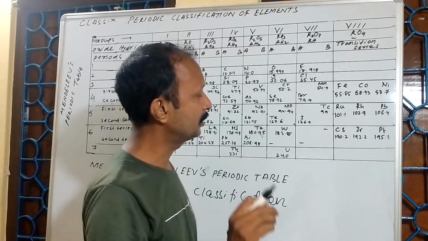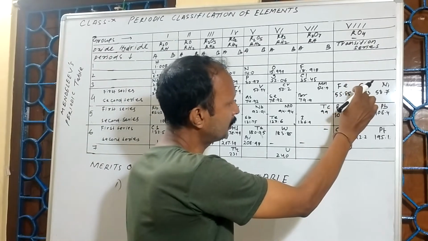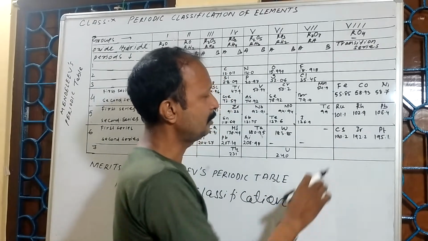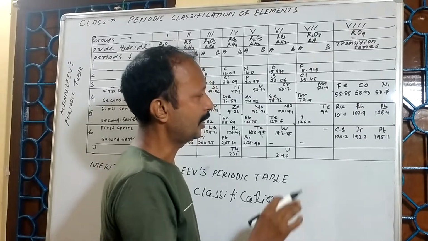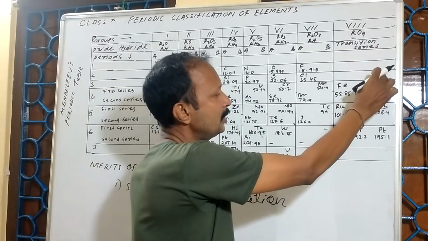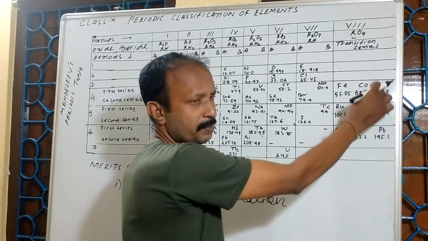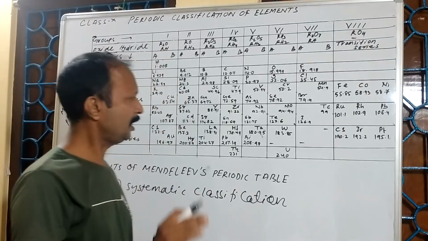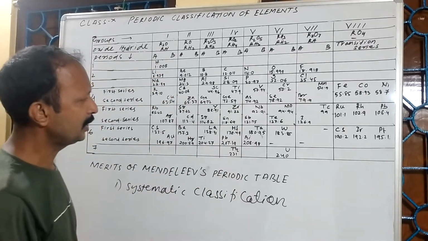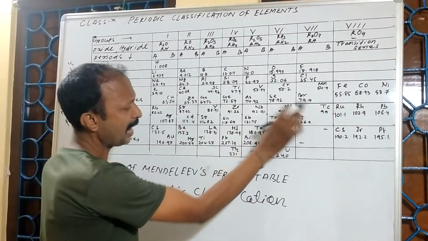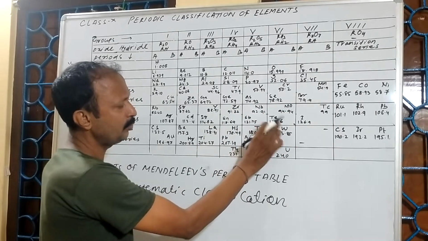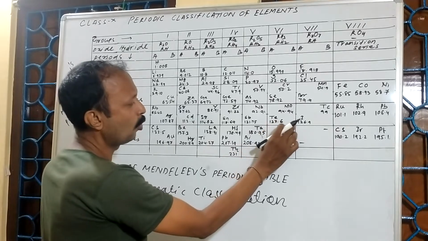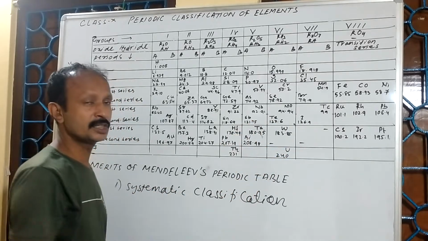The fact is that the properties of cobalt are similar to rhodium and iridium. At the same time, nickel's properties are similar to the elements like platinum, which are in that column. Similarly, you can see in another place tellurium and iodine. The atomic mass of tellurium is 127.6. It is more than iodine, which is 126.9.